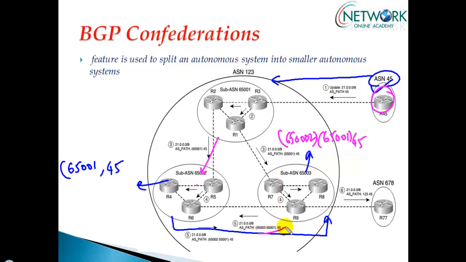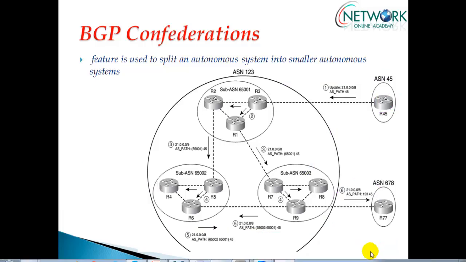If it receives something like this, the same thing I wrote here, and finally when it goes here, it will be seen as originating from 45 and then going through AS123, and that's it. So when you see the BGP information, it will be just 45 and 123. Now this is how it works. It's actually an easy way to manage a very big autonomous system number.